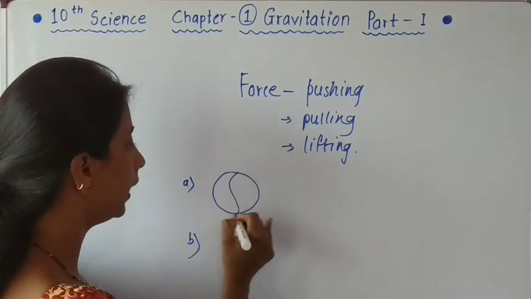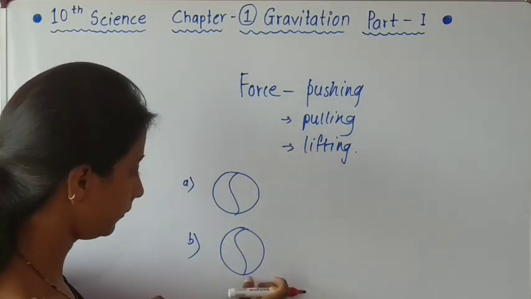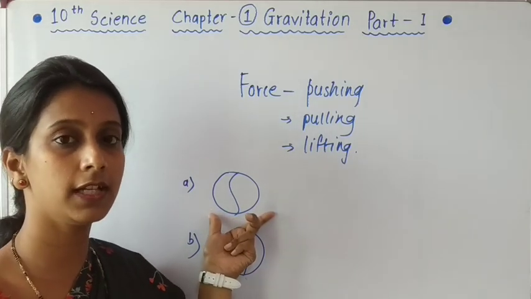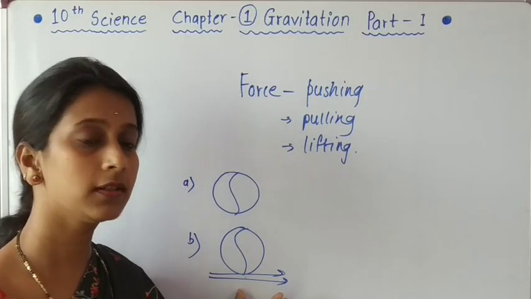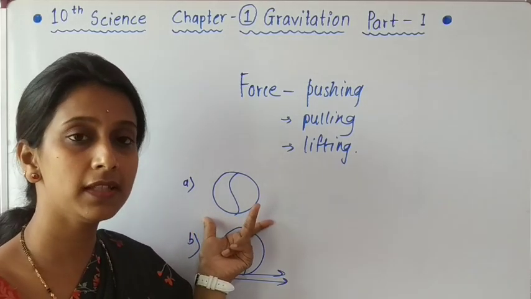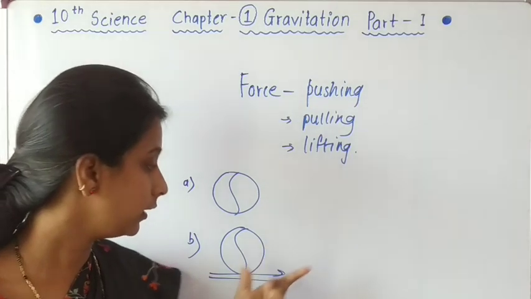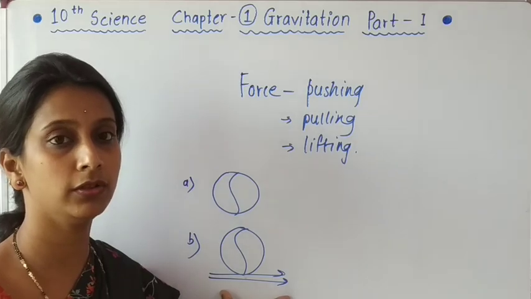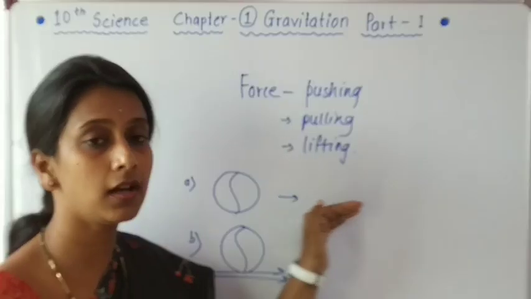Suppose this is a ball at position A. This is another ball at position B. Just suppose ball A is at rest, in a steady position, and ball B is in motion. So students, ball A remains at rest, or steady, till we act any kind of force on it. And ball B will remain in motion till another force acts on it. If we just push this ball, then it gets speed or starts moving.